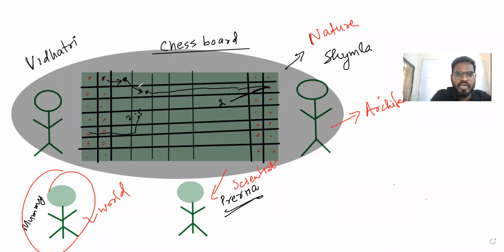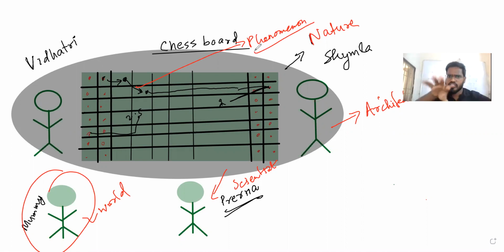So these moves are phenomena. Whatever is happening on the whole chessboard is nature, and the one who created it, the architect, is God.